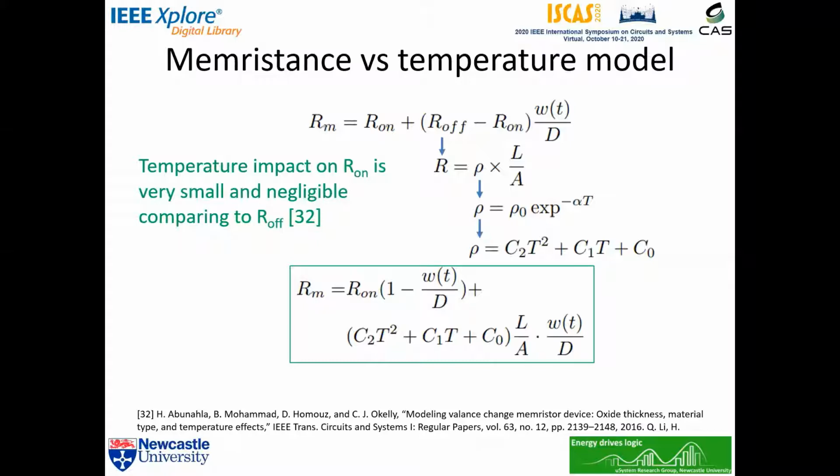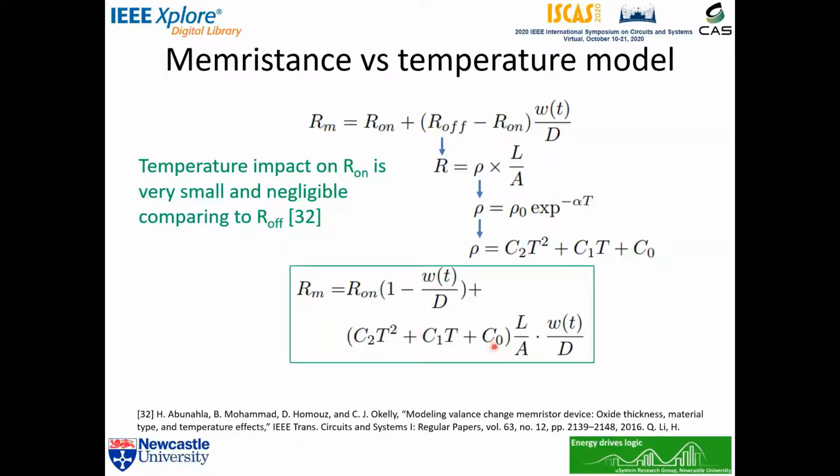Then, we replace R-off by a basic resistance equation, R equals the resistivity rho times L over A. Next, the resistivity is expressed by an exponential relation, rho 0 times exponential of minus alpha times temperature T. We can simplify the exponential relation for lower computation load by using a second-order polynomial approximation, C2 T squared plus C1 T plus C0.